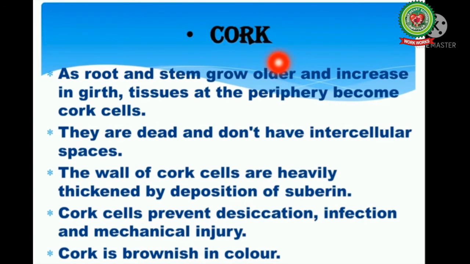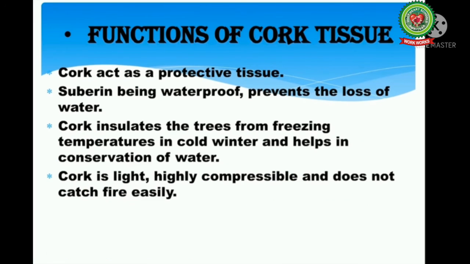Last part of epidermal tissue system includes cork. As roots and stem grow older and increase in girth, tissues at the periphery become cork cells. They are dead and don't have intercellular spaces. The walls of the cork cells are heavily thickened by the deposition of suberin and lignin. Cork cells prevent desiccation, infection and mechanical injury. Cork is brownish in color. Now, if we talk about its function, as it is a dead tissue, it acts as a protective tissue. Suberin, being waterproof, prevents the loss of water.